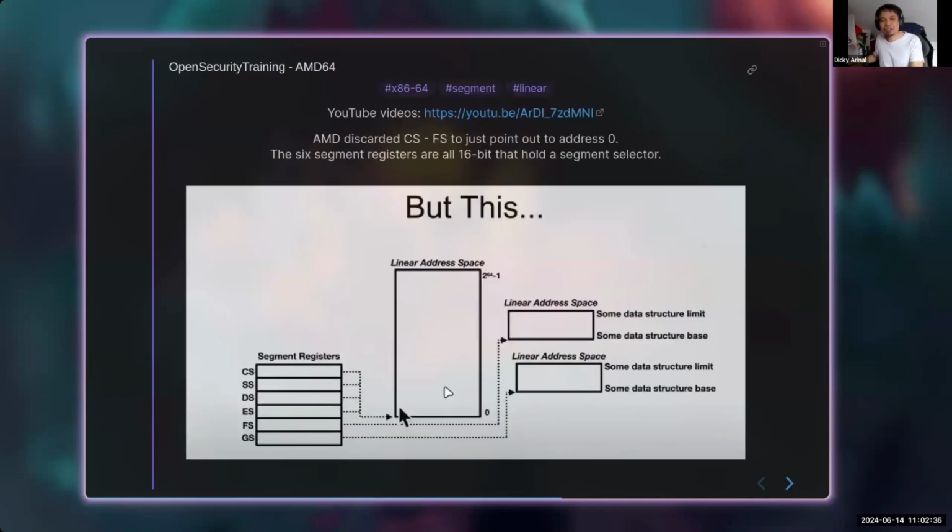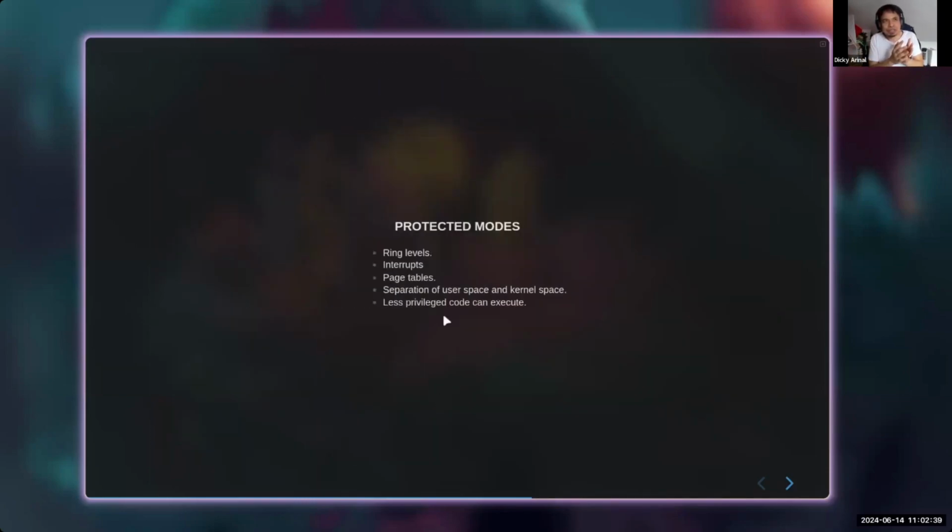Okay, so now I'm talking about kernel mode and user mode, right? In x86, there is something called ring levels. We are talking about hardware, right? In ring levels, we have 4 ring levels: 0, 1, 2, 3.